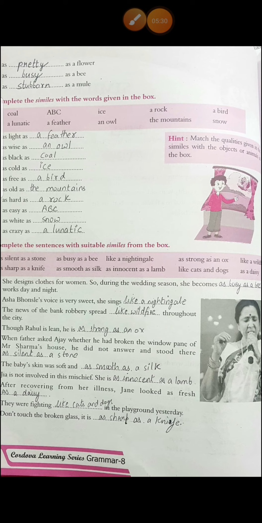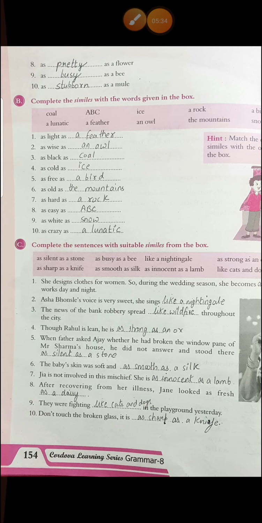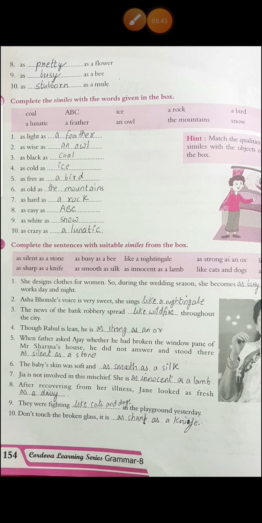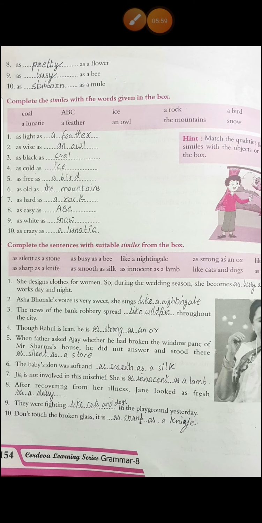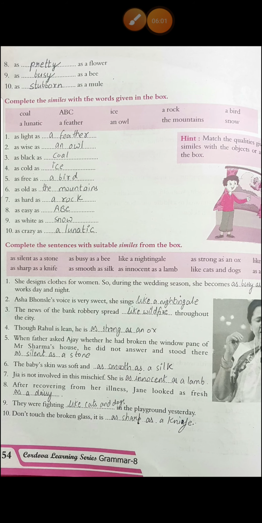What you have to do here, hint is given, match the qualities given in the similes with the object or animals given in the box. Now qualities are given, you have to compare it with the things or animals. See, as light as a feather, feather is very light. Then second, as wise as an owl, owls are wise. Then as black as coal, as cold as ice, as free as a bird.